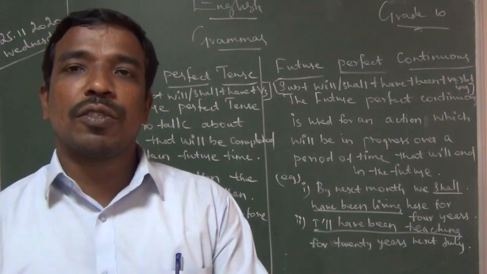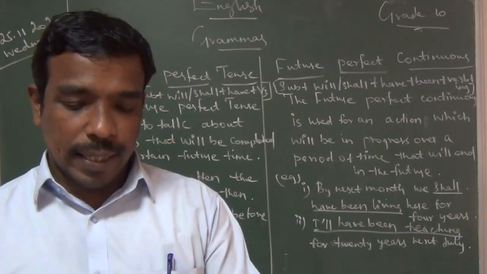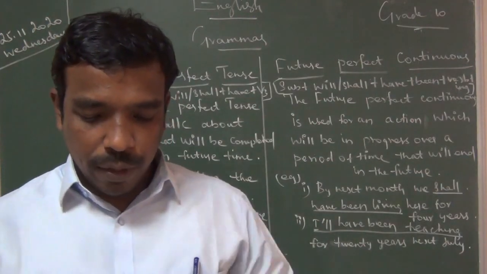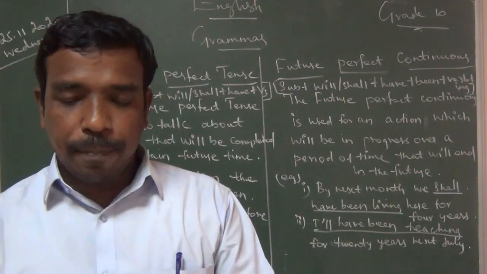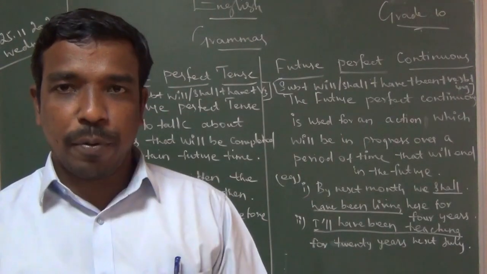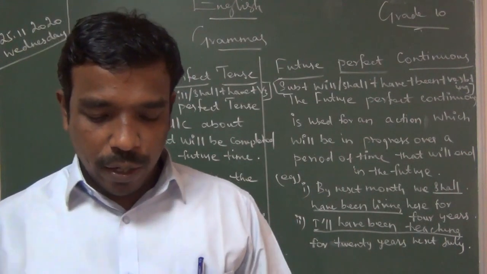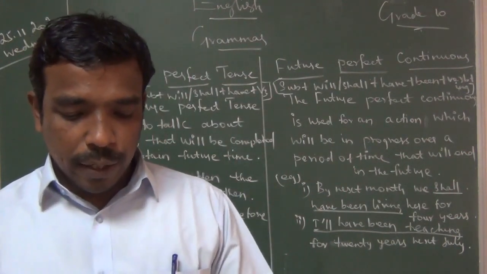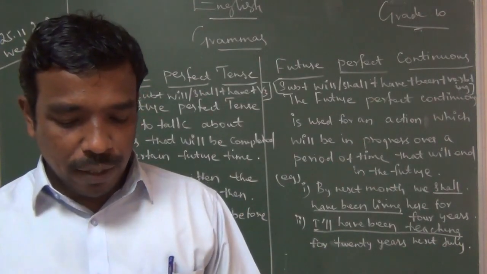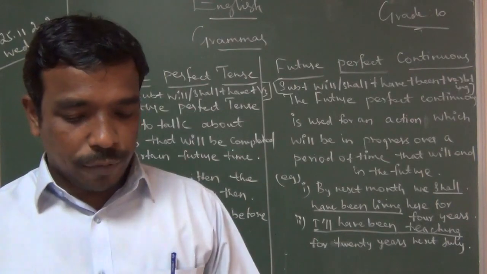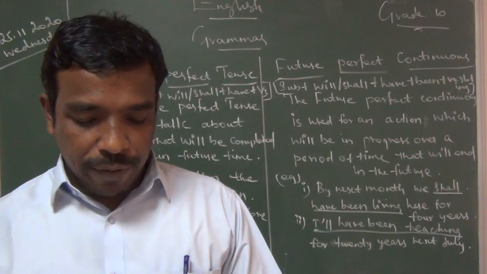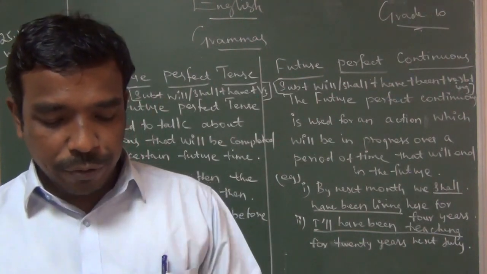How the tenses are divided: what I said, the same. Past, present, future. Page number 75. Persons and numbers: first person, second person, third person, singular and plural. The same they have given. Then uses of tense. Simple present tense: the first tense is simple present tense. We will see that. Now try framing plural negative and interrogative negative sentences.